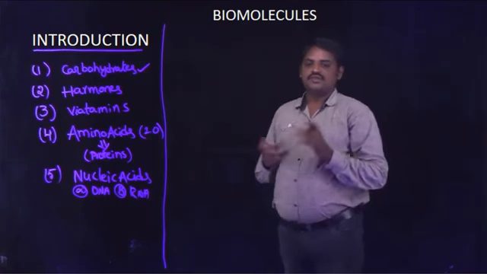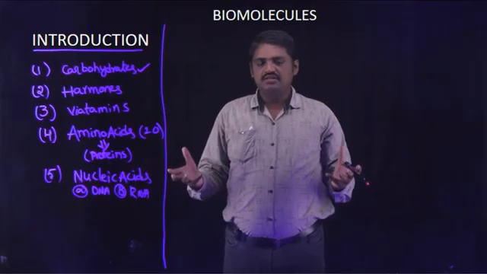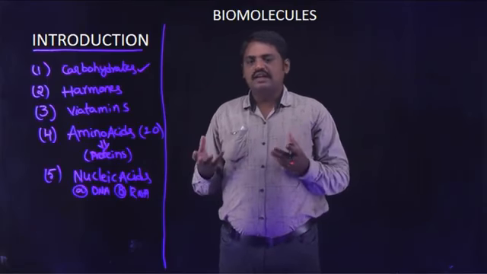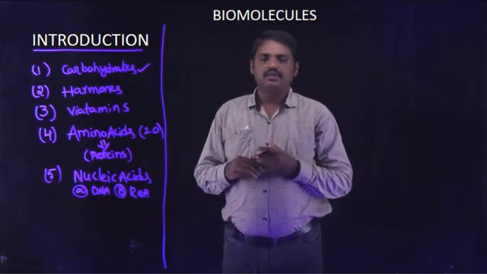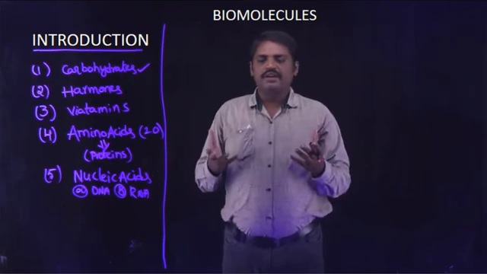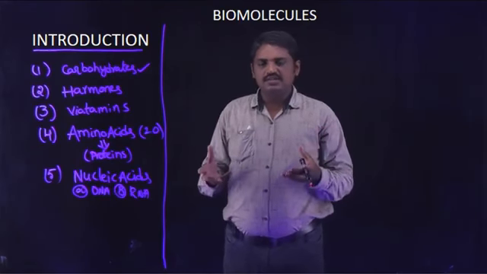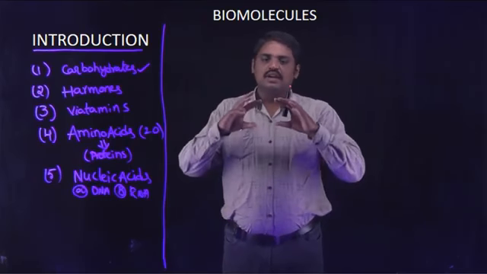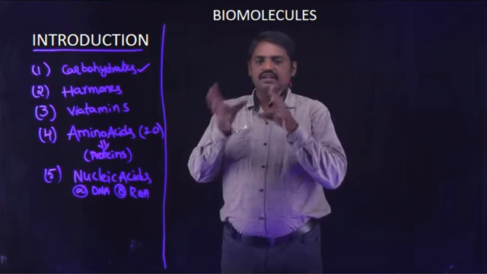So many biomolecules are there in nature. Some of the biomolecules are abiotic components, meaning non-living, but most major biomolecules are biotic components, meaning living organisms. Both biotic and abiotic components are involved in this category.